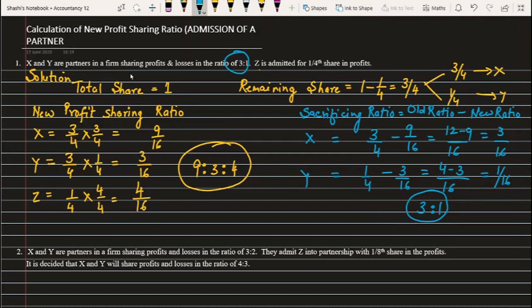So if the question says to calculate sacrificing, then you go for calculating in this manner: sacrificing ratio is equal to old minus new. But if the question doesn't ask you specifically to calculate sacrificing, then you can directly use the old ratio as the sacrificing ratio for your questions. Okay, now moving to the next question.